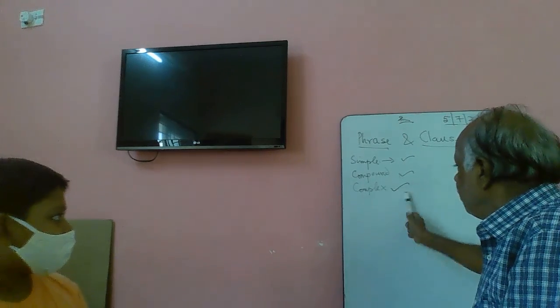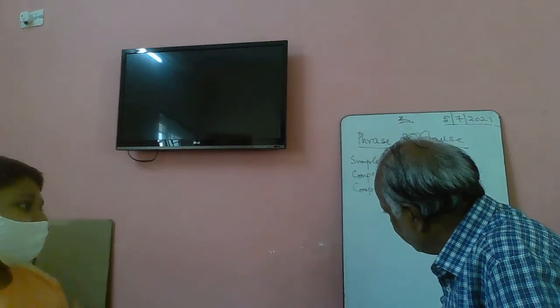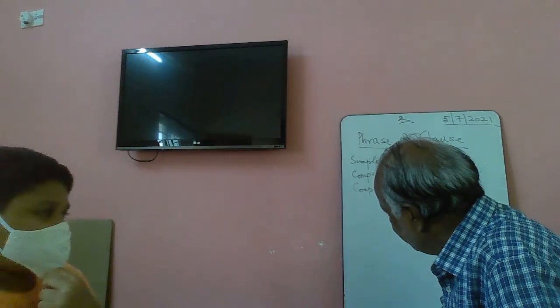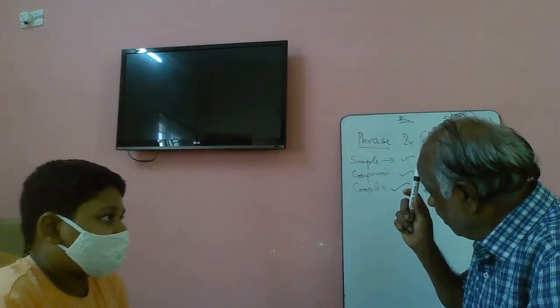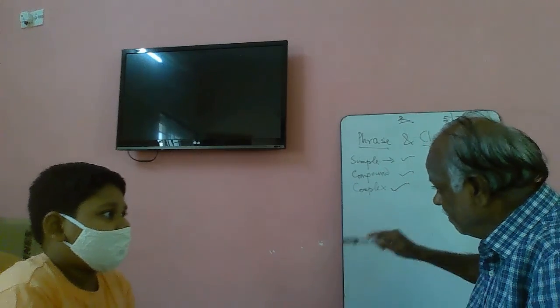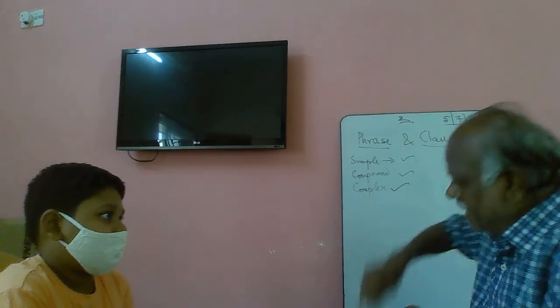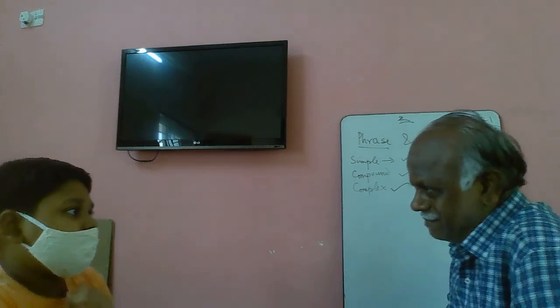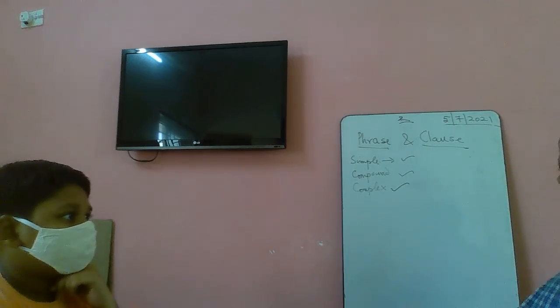Now, what is a complex sentence? A complex sentence will have one main clause and one or more dependent clauses. Dependent clause is subordinate clause. That's all. Very good.